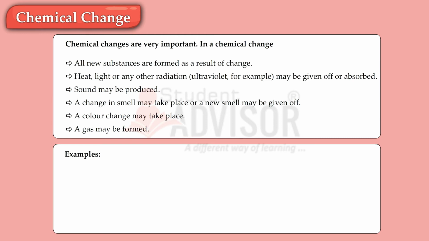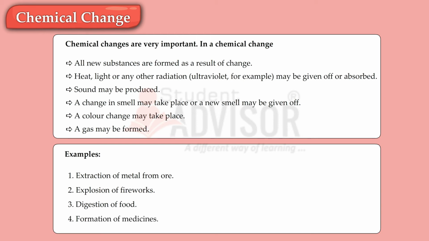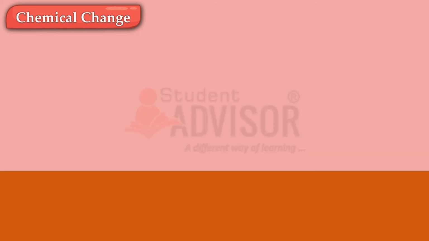Examples: extraction of metal from ore, explosion of fireworks, digestion of food, formation of medicines. Chemical change examples: Activity 1.